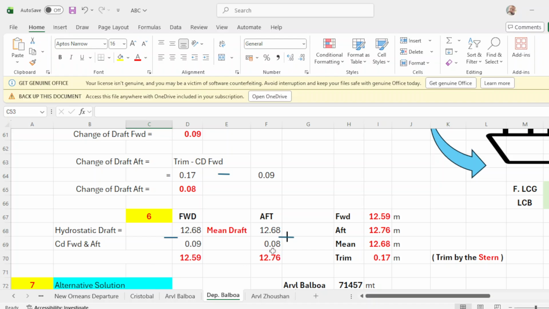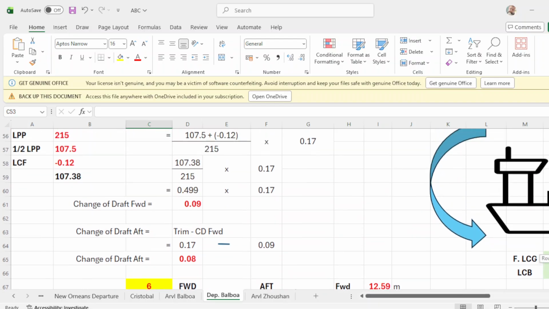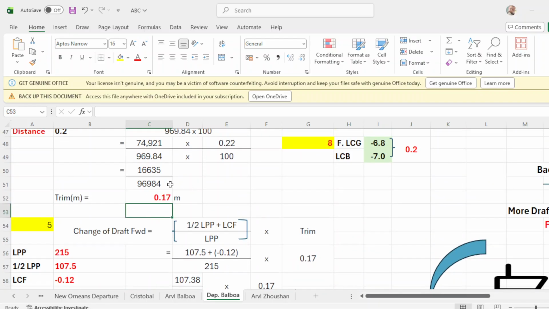So you add this one, 12.68 plus 0.08, that will be 12.76, and your forward drop, you subtract this one, 12.68 minus 0.09 is 12.59, and your trim is 0.17, which is exactly the same as you have computed.